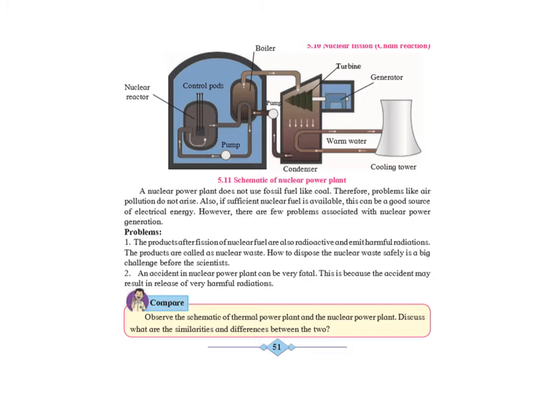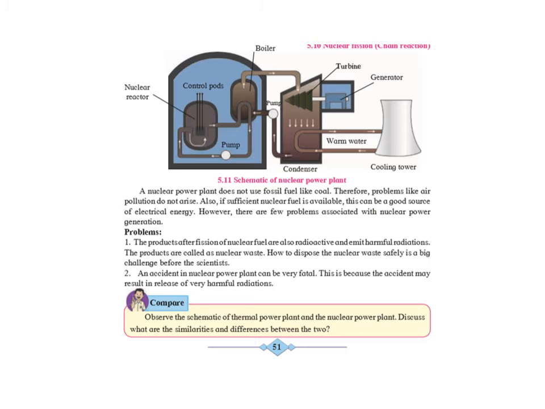Or the reserves of coal or fossil fuel getting over. Also, if sufficient nuclear fuel is available, this is a good source of electrical energy. But there are certain problems associated with nuclear power plants also. What are the problems? The products after fission of nuclear fuel are also radioactive and give harmful radiation. These products are called nuclear waste. How to dispose of the nuclear waste safely is a big problem for scientists.